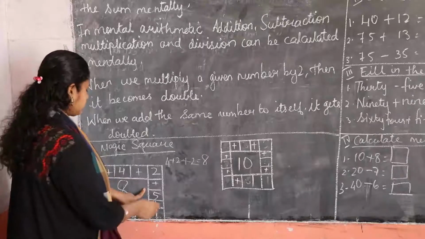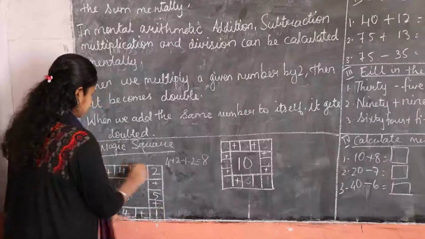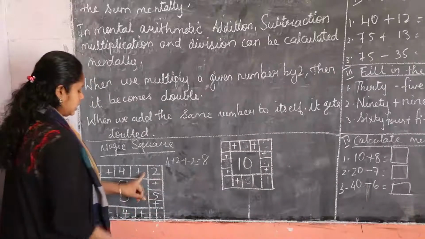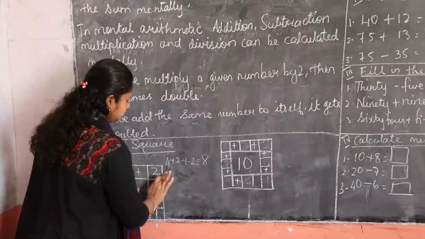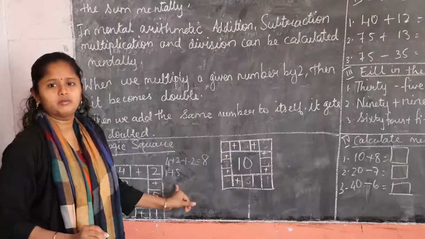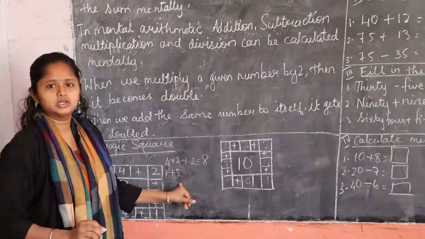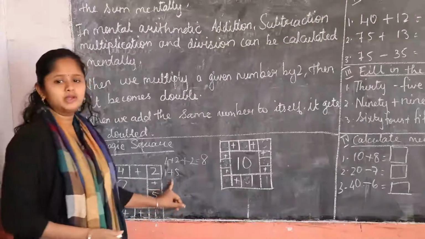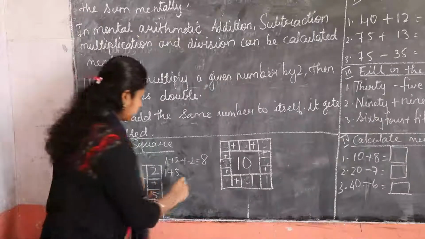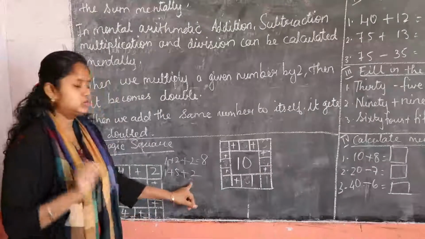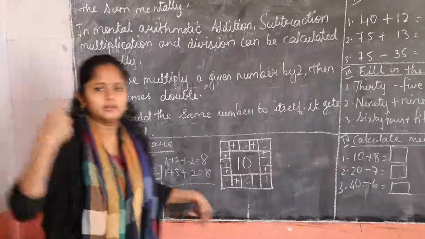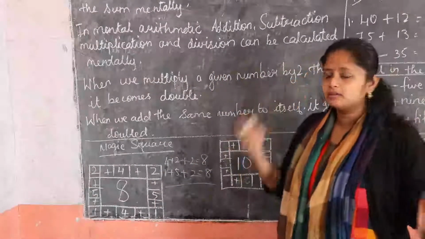Okay. Next, now this side. We have finished this side. We got 8: 4 plus 2 is 6, 6 plus 2 is 8. Next, see, we will take 1 plus 5. How much, children? 1 plus 5 is 6. So 1 plus 5 plus 2 is what, children? After 5 we can count as 6. Another 2 we add: 6 plus 2, 7, 8. Yes. So like this we need to count mentally, in our mind only.